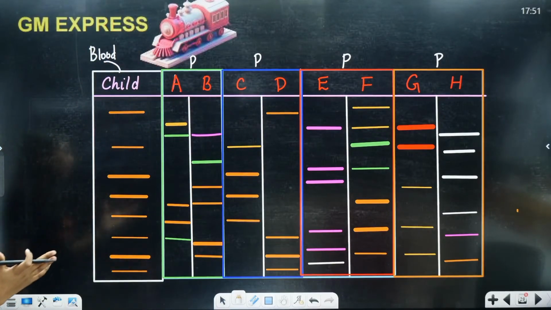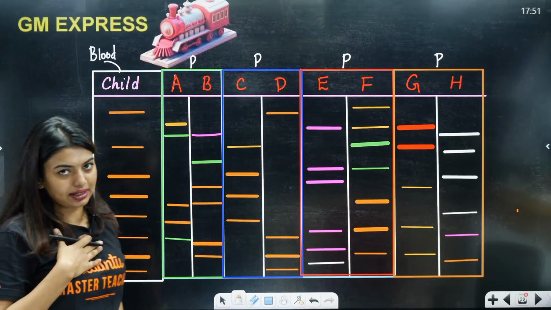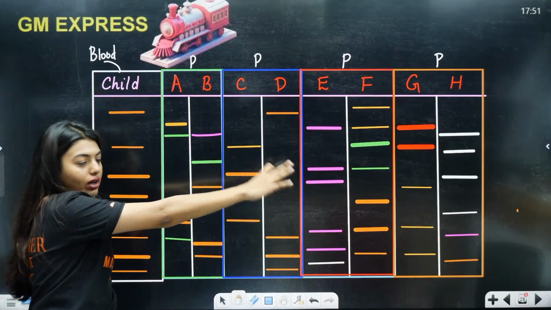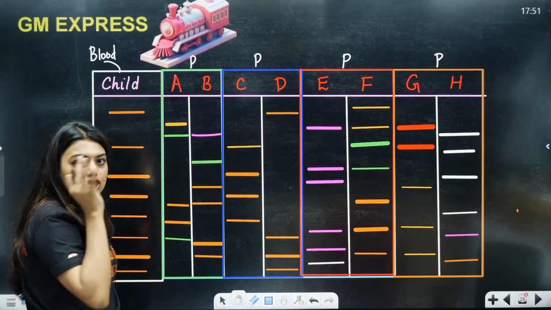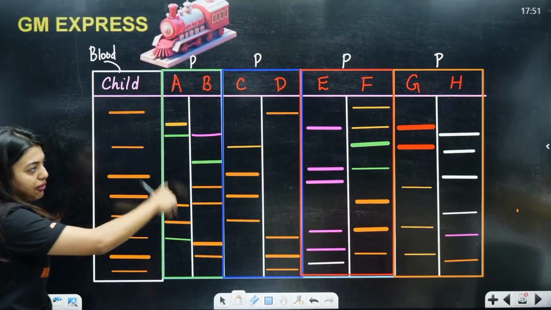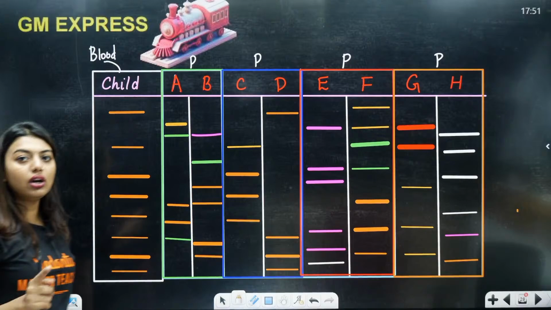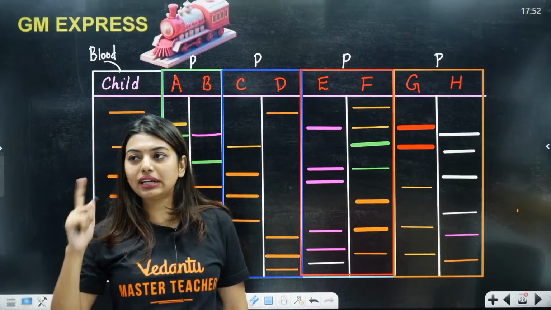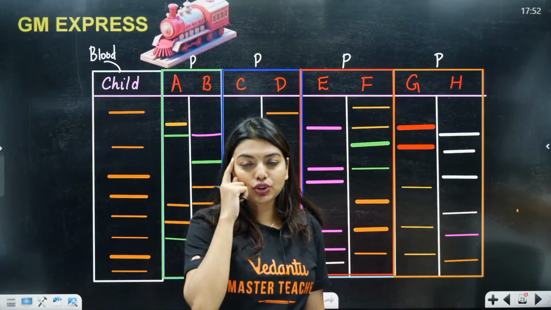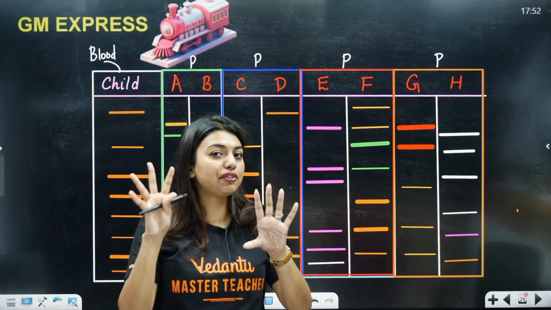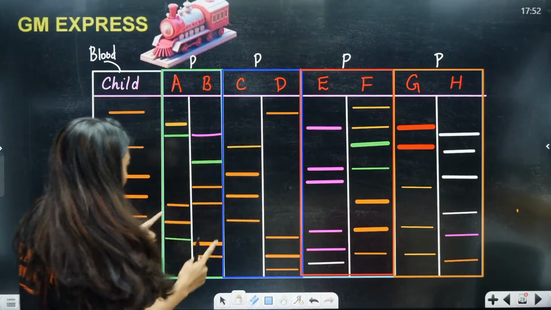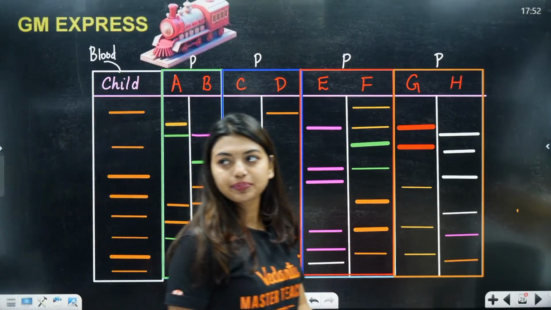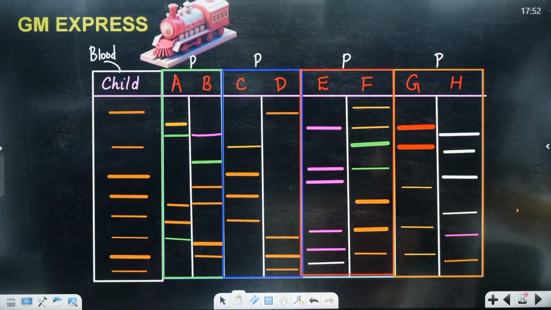We have taken 4 parents who have come and told that my child is missing. From all the 4 parents, we have taken blood samples and we have done DNA fingerprinting, and these are the fragments that we have got. Now remember that when you are doing such kind of DNA fingerprinting, all of you are CBI people, don't just tell an answer. All of you should understand that 50% comes from the father, 50% comes from the mother. Looking at the sample, you tell me which is the parent. All of you, take your 2 minutes and tell me the answer.